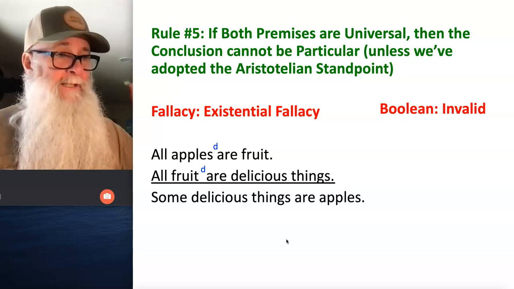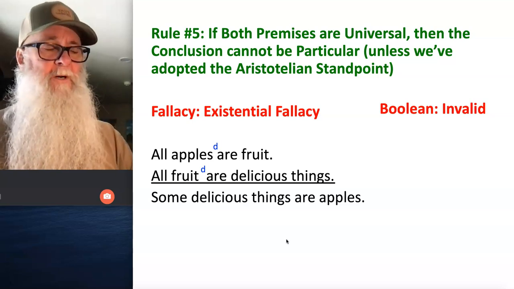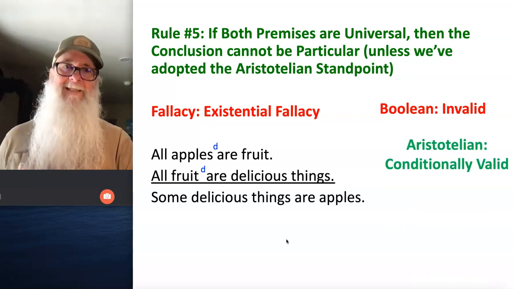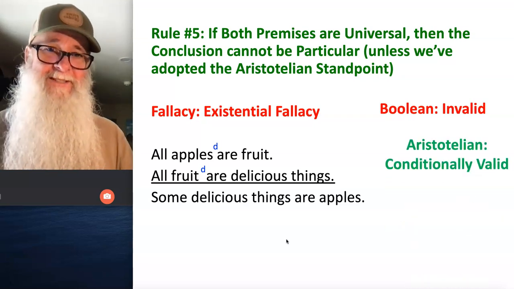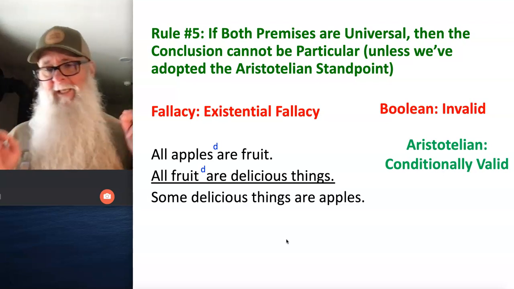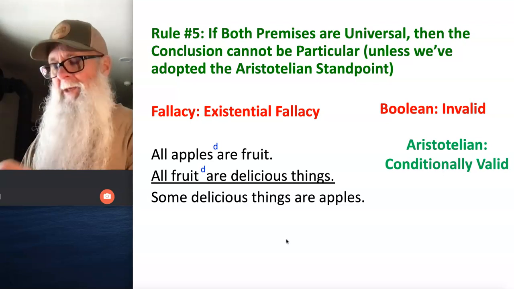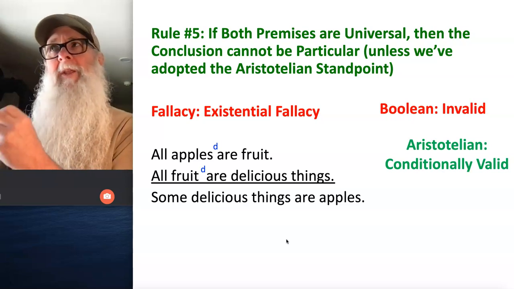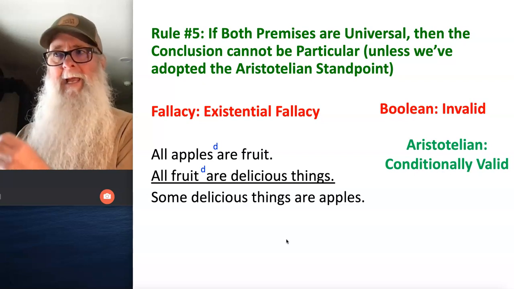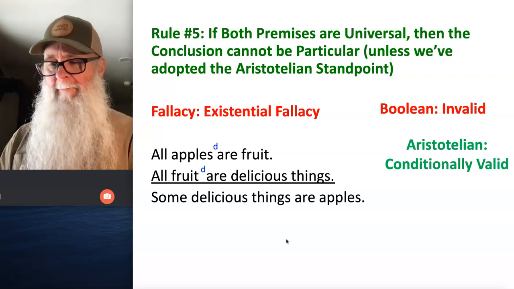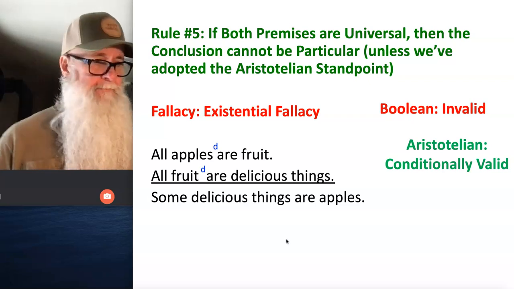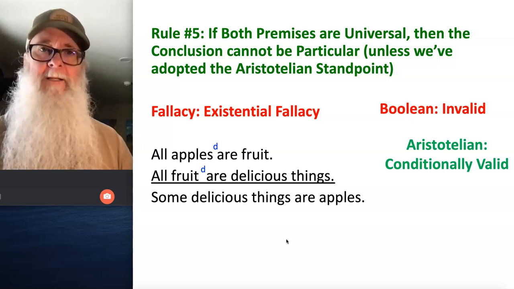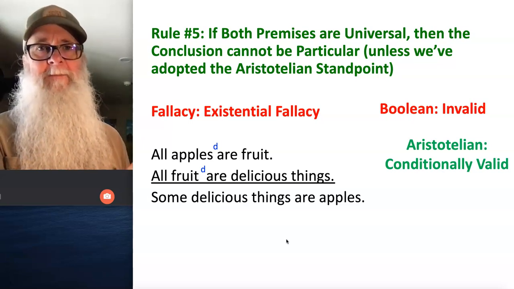But if none of the first 4 rules were violated, and it's the 5th only that's in question, then that argument is conditionally valid from the Aristotelian standpoint. Okay? And when we say that it's conditionally valid, what we're saying is, from the Aristotelian standpoint, this argument is valid as long as the critical term of the argument exists. In other words, either the minor term, the major term, or the middle term is the critical term. And the critical term is the term that has to refer to something that exists in reality in order for the argument to be valid from the Aristotelian standpoint.